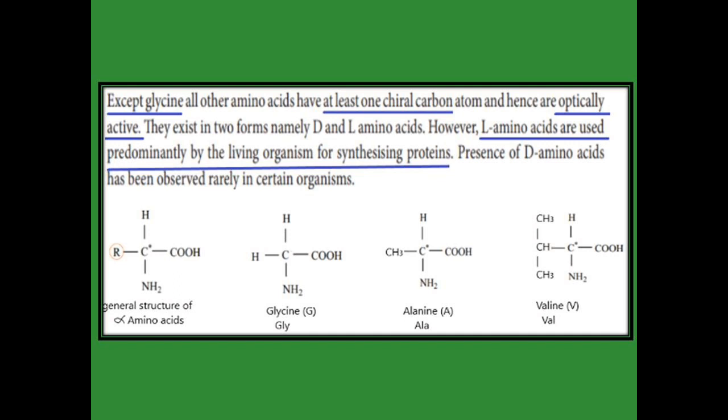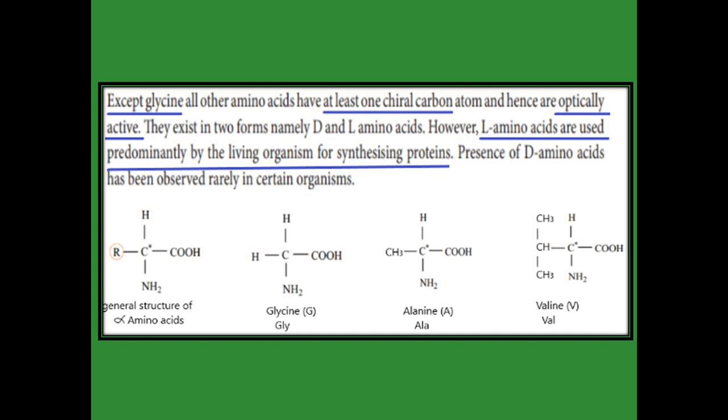But in another one, alanine, in place of R we replace it with CH3, that is a methyl group. Here around the carbon there are different groups: one side CH3, one side H, one side COOH, one side NH2. That compound is called alanine, the symbol is capital A, and the three letter code is ALA.